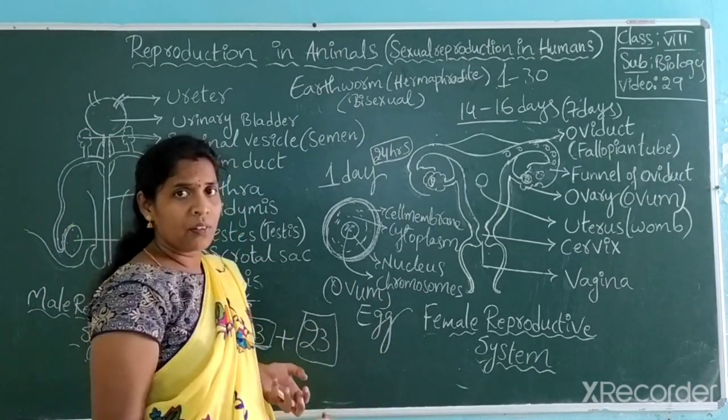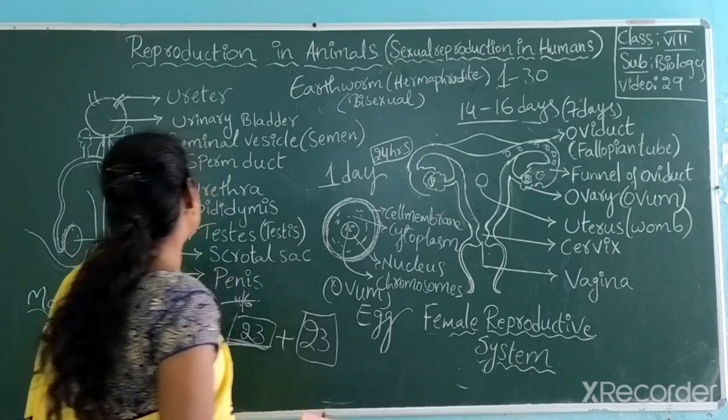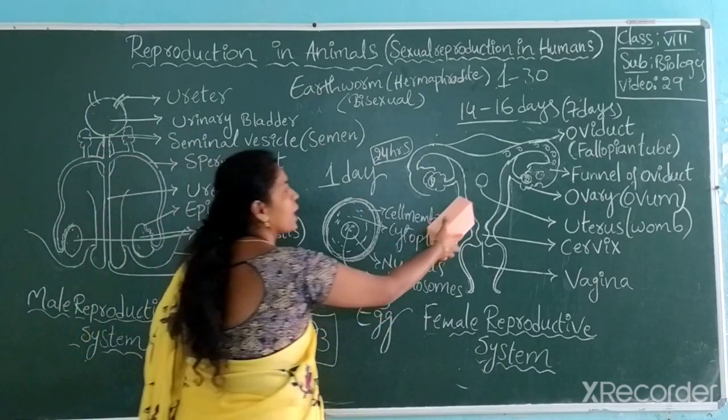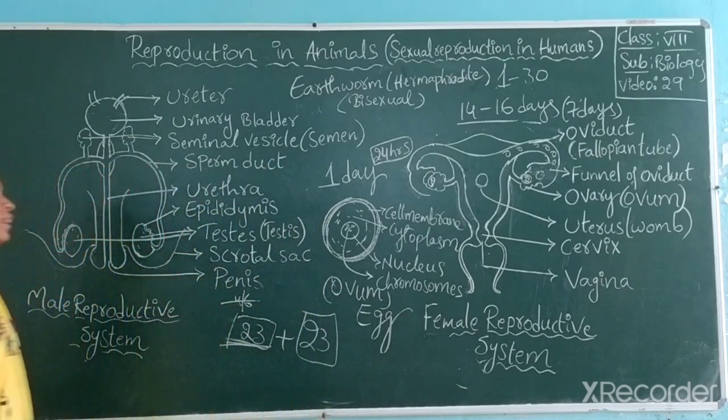So shall I wipe it? Because now the male reproductive system is not required. Only the female reproductive system is required. Just look at the diagram again one more time. These diagrams are given in your textbooks also. Copy it, note it down. Very important. For any examination, these diagrams are important and reproductive cells are also important. Got it?